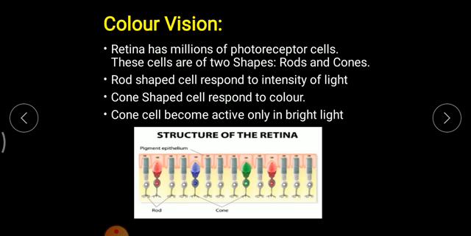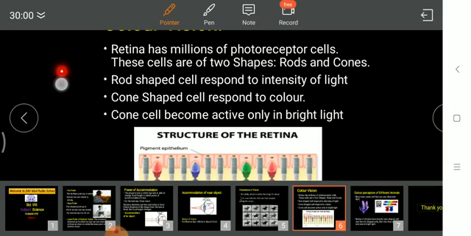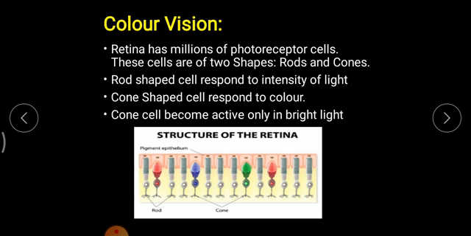Now, what is color vision? We have studied color vision previously. Whatever we are seeing, the image is formed on the retina. Since the retina consists of millions of photoreceptor cells, those cells are known as rods and cones.